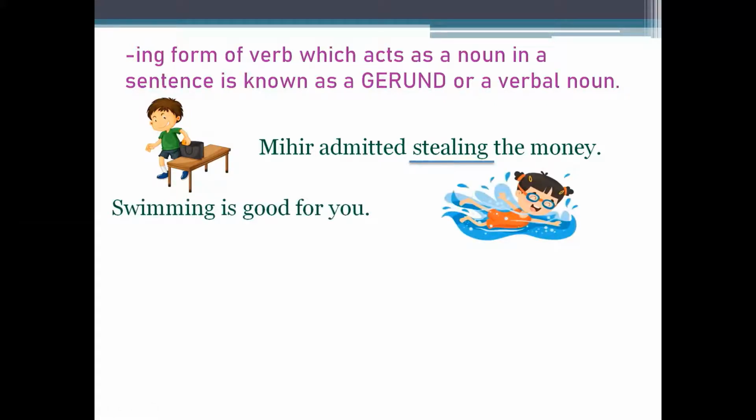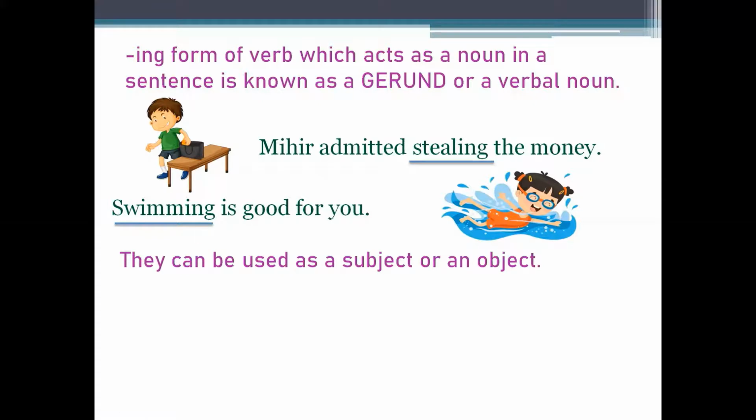Swimming is good for you. Here, swimming is the ing form of verb and it is a non-finite verb because it will not change according to the tense or the number of the subject. And it is working over here as a noun. That is why it is a gerund over here.